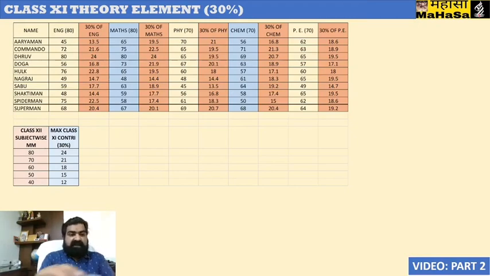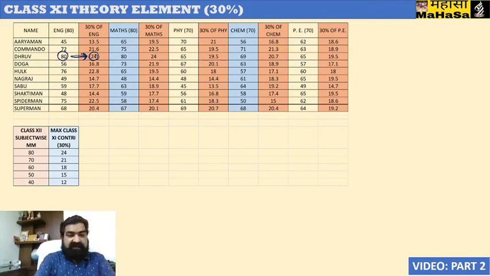For example, if we take Dhruv, he has scored 80 out of 80 in class 11th in the theory examination. It is converted into 30% and it amounts to 24. So this 24 marks will directly go to class 12's English performance.